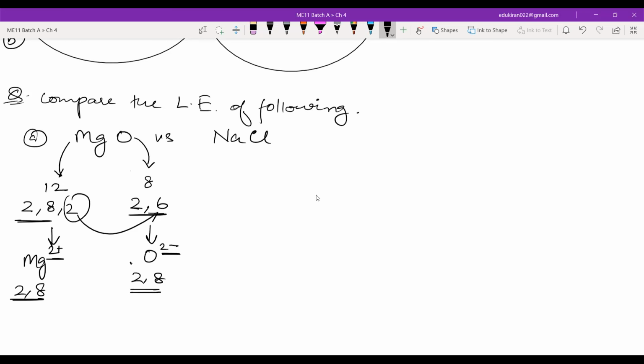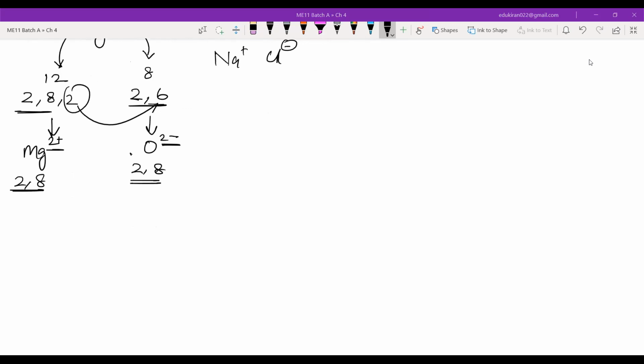Yes or no? Yes, sir. Okay. What about sodium? This will be Na positive and chlorine negative. So how will we find the lattice energy? First of all, let us find for MgO. Lattice energy is proportional to Q1, Q2, the magnitude of charge.